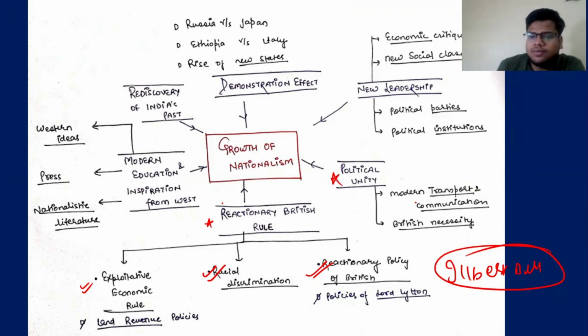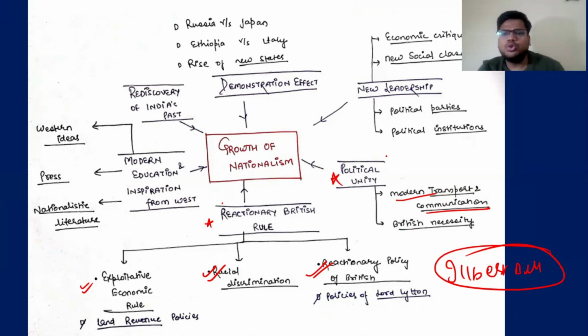Political unity was also there with modern transportation and communication. The political unity was created by the Britishers themselves because of administrative conveniences, uniform rules, uniform laws, communication, and transportation that they had to create. For their own necessity, they had to create this political unity, and that later worked in favor of the Indians.